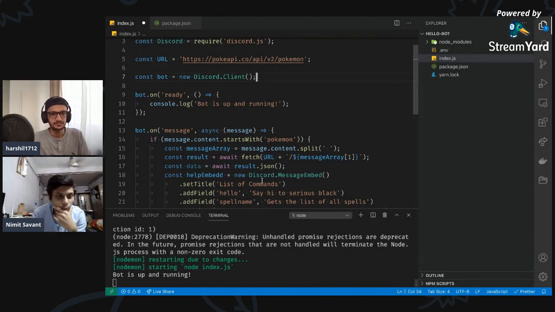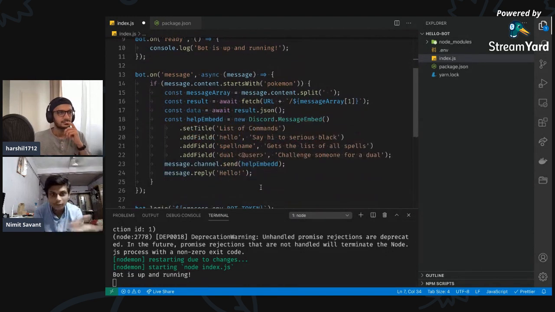We can do that, right? Like npx discord.js, like a template or something. That would be amazing actually. So yes, this is what we are gonna do in our stream. Let's talk about it later on.